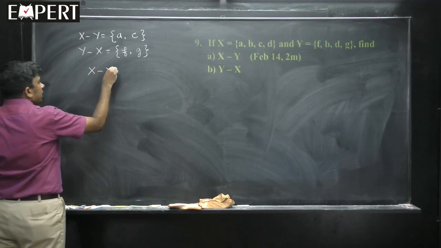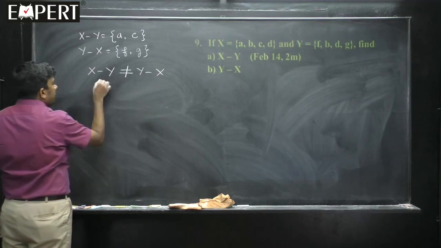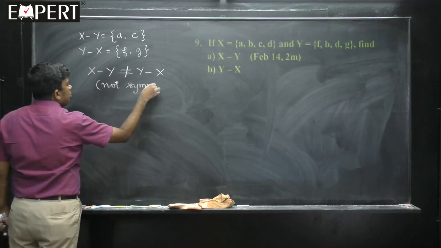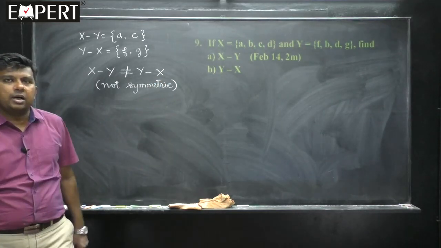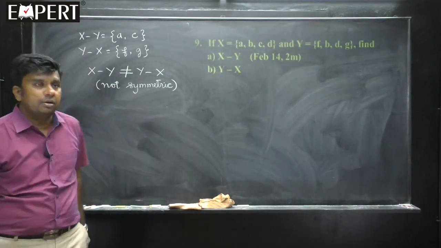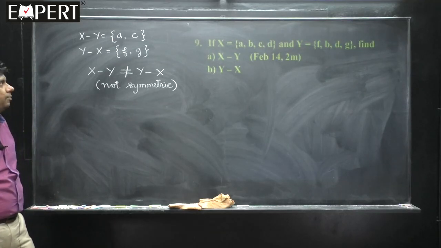Clearly, students, it is not asked whether it is true or not, but I can say that x minus y is not equal to y minus x. Therefore, the operation difference is not symmetric, whereas we observed union and intersection of sets are symmetric. So x minus y is not equal to y minus x.